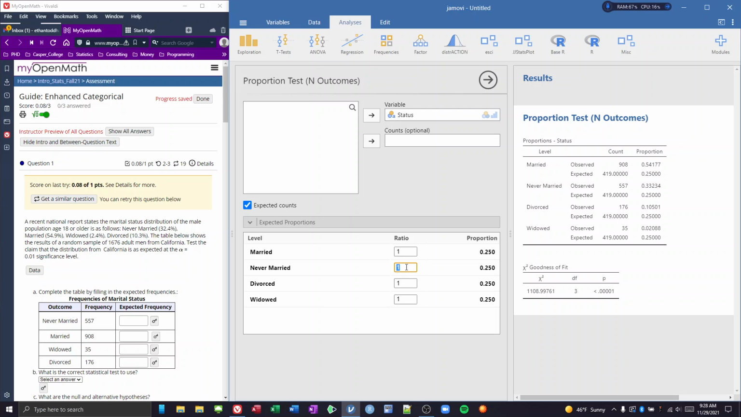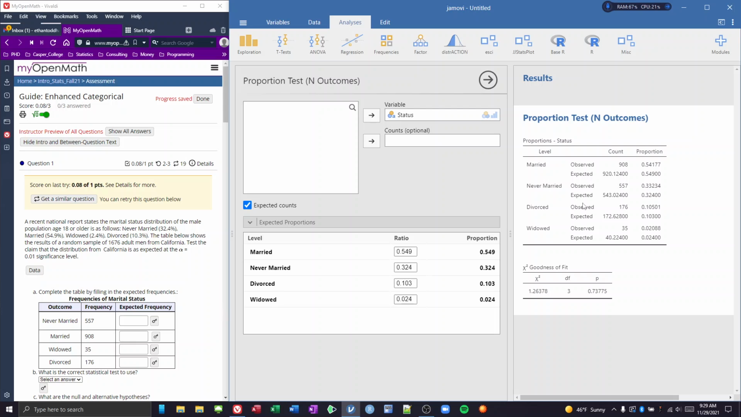And we can actually change these to get the ratios correct. So for never married, let's do 0.324. For our married, we can do 0.549. For our divorced, we can do 0.103. And for our widowed, we can do 0.024. Now we have these proportions down. Now we have the expected counts for what we would expect to see if California is following the US marital distribution for adult men.